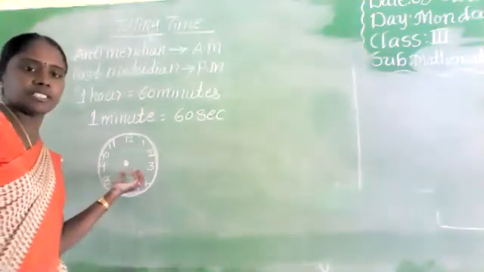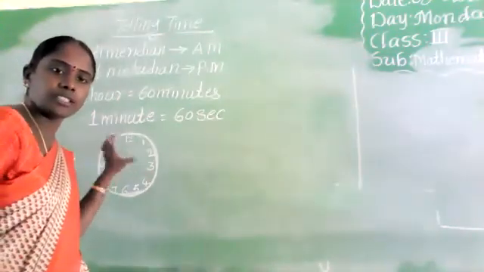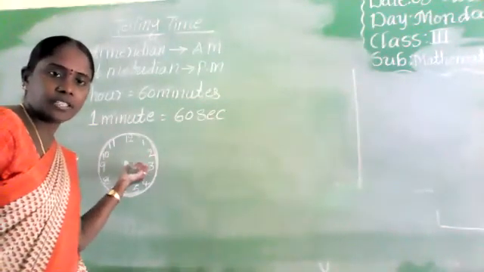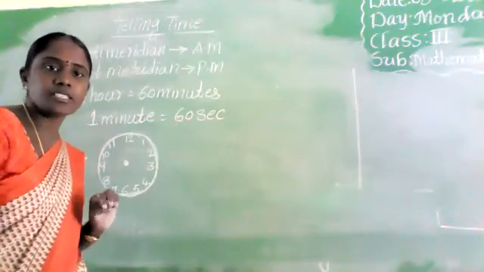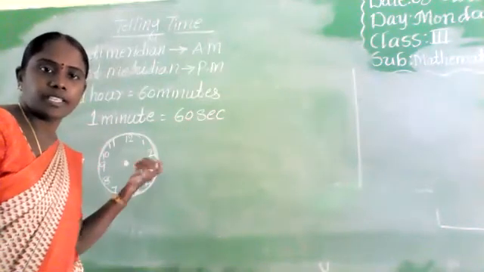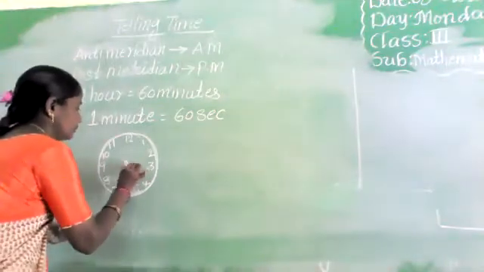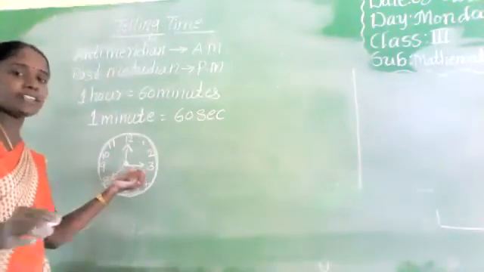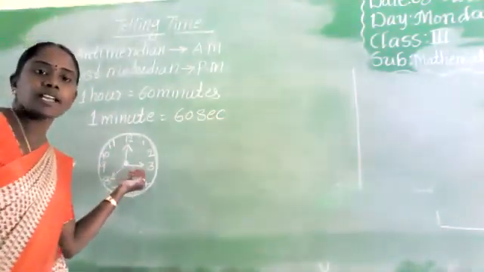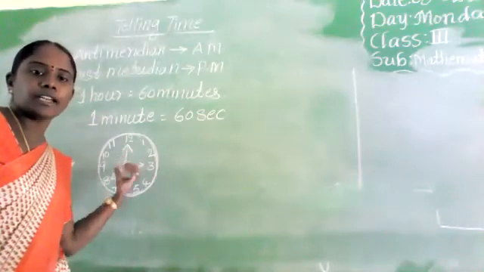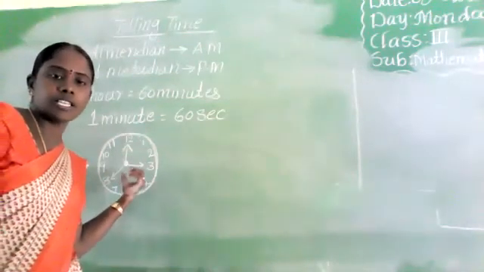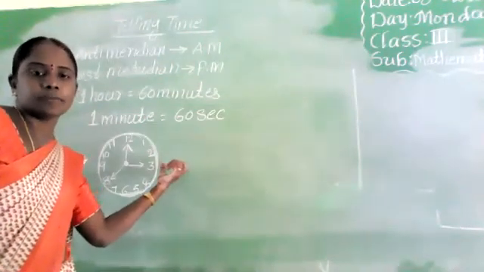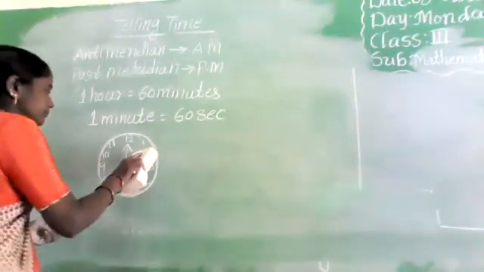You already observed, I think, the clocks in your houses. A clock has 12 numbers and 3 hands. Is it correct or not? 3 hands. Of these 3 hands, one is a short hand and one is a long hand, and one more long hand is there. The first one, the short hand, indicates hours.